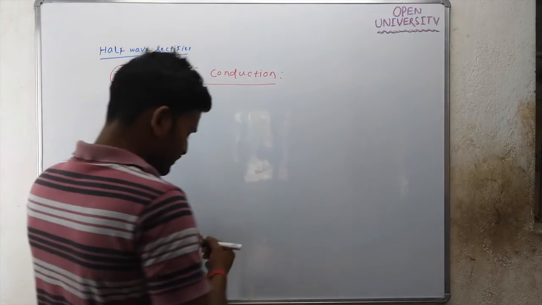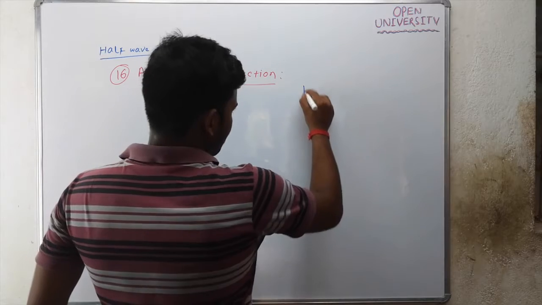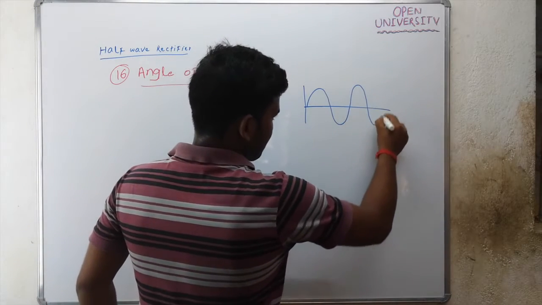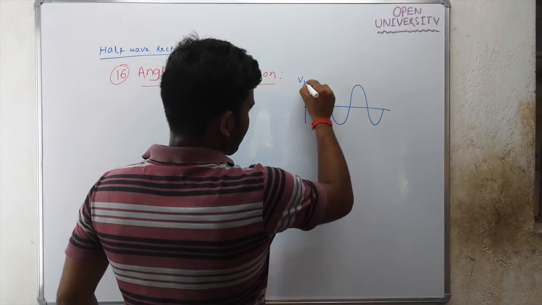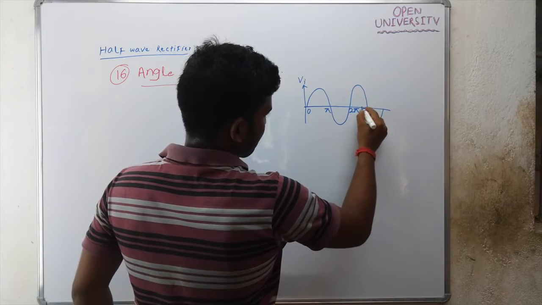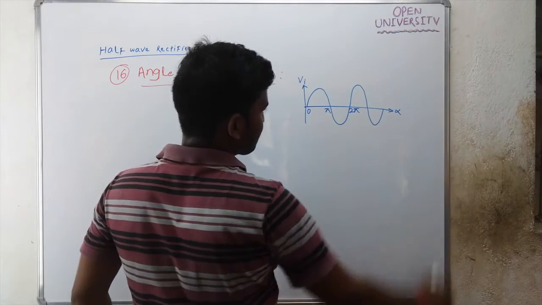So if you see, this is your input waveform Vi. This is 0, this is pi, this is 2 pi, and this is your alpha.